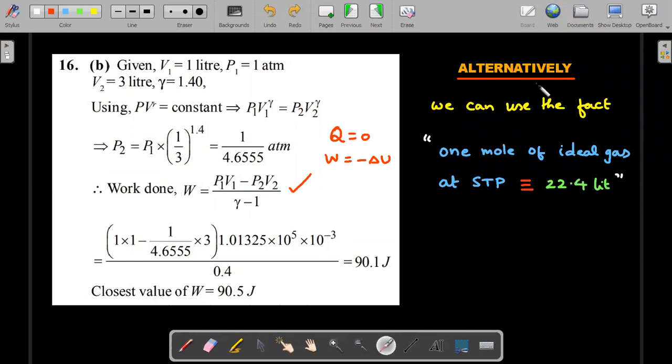Or you could have alternately used the fact that whenever you see STP, one bulb should get lit in your mind. About 1 mole of gas at STP always occupies 22.4 liters. I'm not saying here it would be very useful, because if you go by this alternative method of using the volume and getting to this particular fraction, you'll take almost similar time as what he has done in the textbook here. So here the alternative solution is not superior. I'll present a few more problems that appeared in the past wherein this 22.4 liter idea would be very useful to remember. Okay, so let's move forward.